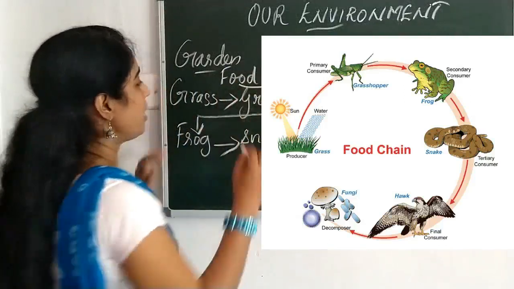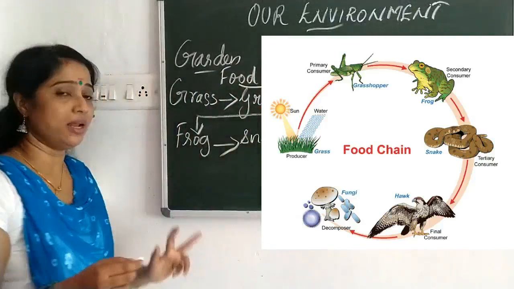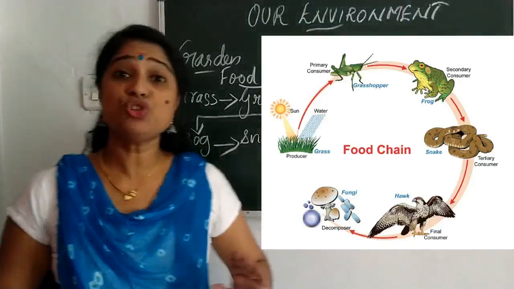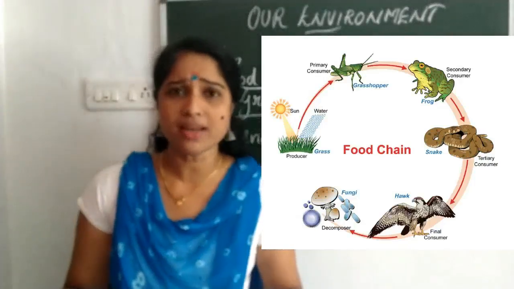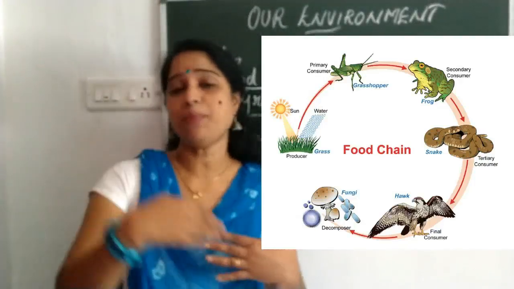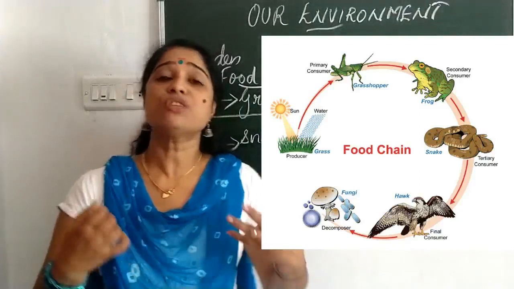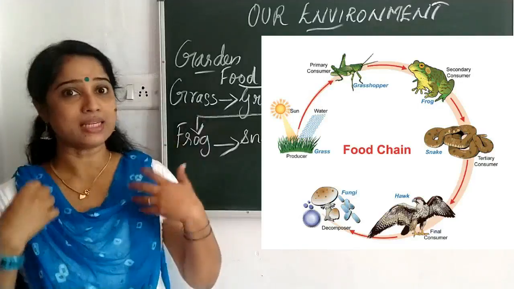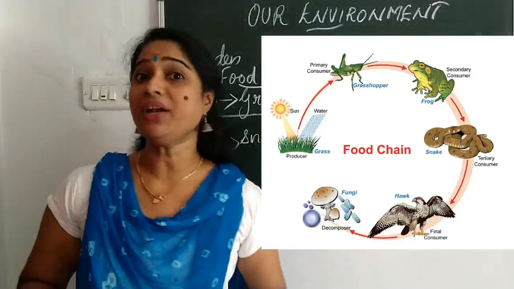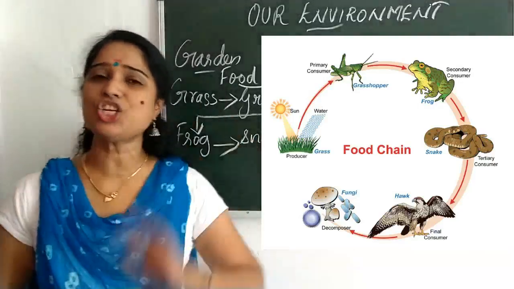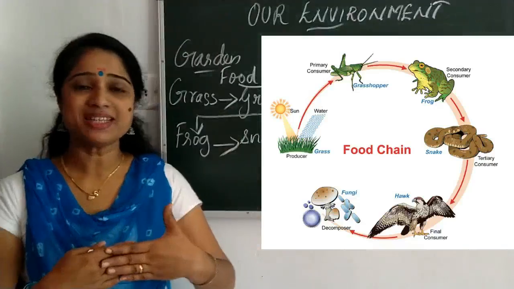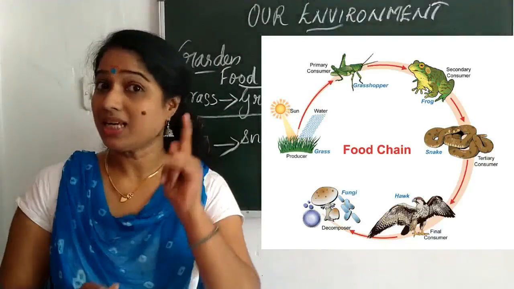It's in the form of a chain, isn't it? So we can call it what? Food chain. Why is it known as food chain? Yes, they depend upon each other. It is for their survival. It is for getting the food. It is for getting the energy. The ultimate reason is that for getting the energy only, these organisms interact with each other.